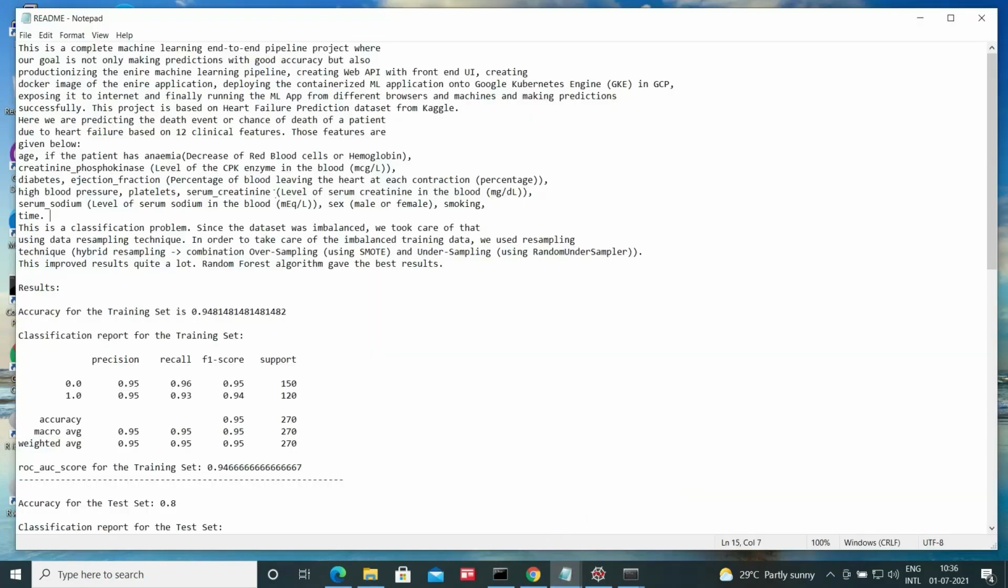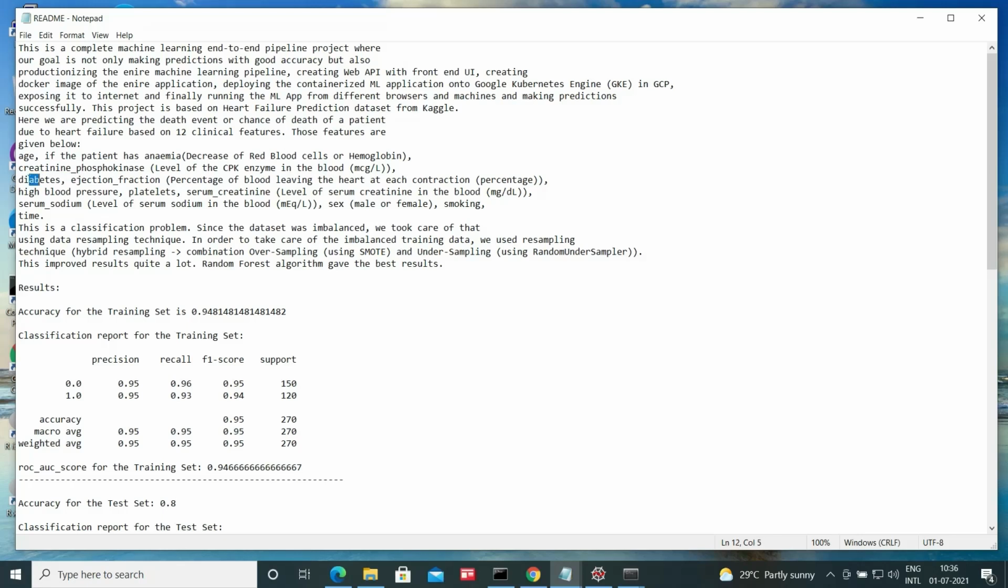Okay. So this project is based on the heart failure prediction dataset which I downloaded from Kaggle. Here we are predicting the death event, or chance of death, of a patient due to heart failure based on 12 clinical features. So these 12 clinical features are: number one, age, the age of the person. Then if the patient has anemia, that is decrease of red blood cells or hemoglobin. Then creatinine phosphokinase, that is the level of CPK enzyme in the blood.